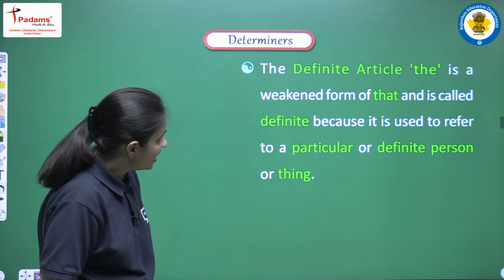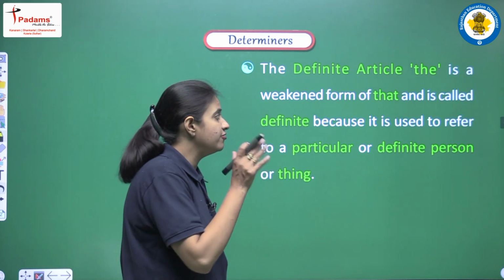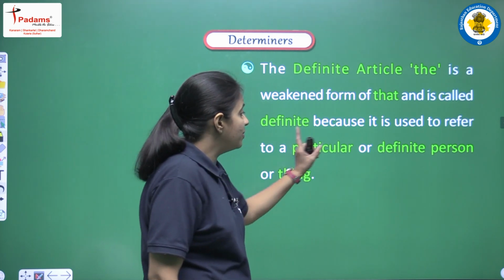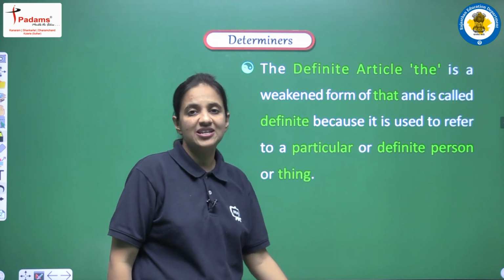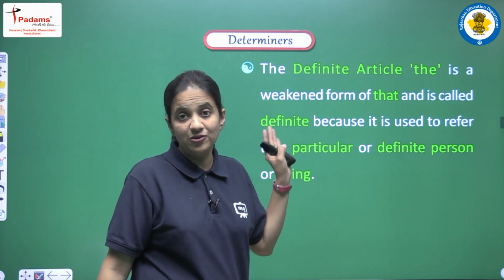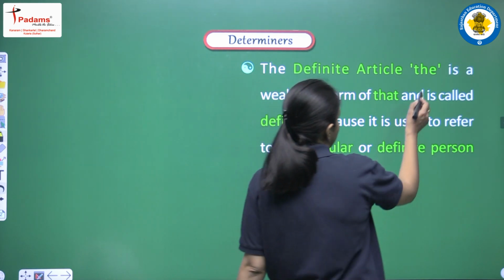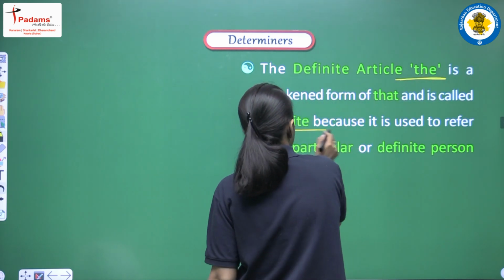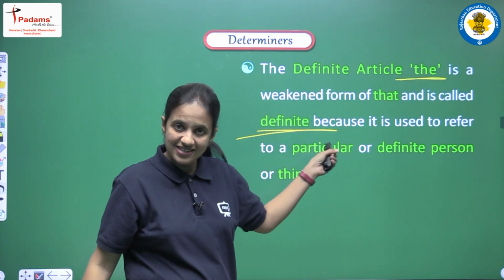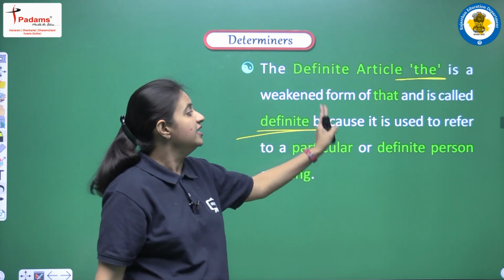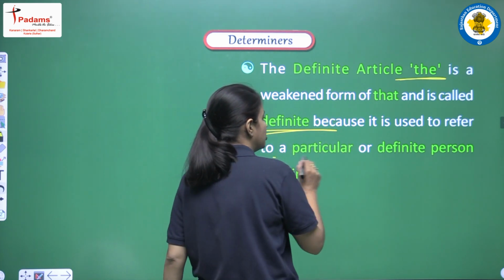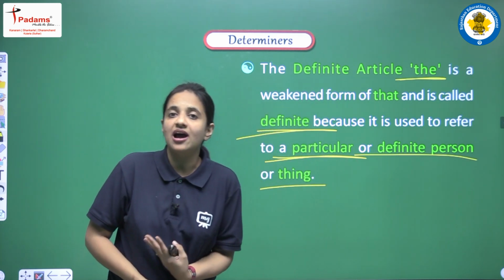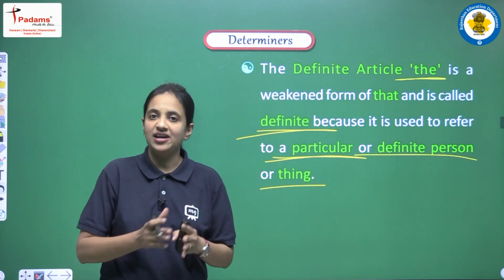The definite article, the, is a weakened form of that and is called definite because it is used to refer to a particular or definite person or thing. Now we are talking about the, and we have the reason why this article is known as the definite article. The reason is that it is used to refer to a particular thing, or a particular person, or a particular noun. So this is the difference that we have here.